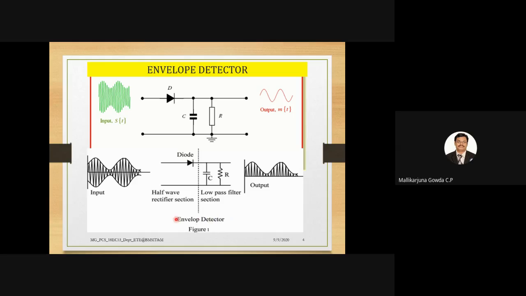Okay, so why is it called an envelope detector? Because it tracks the envelope of the AM modulated signal. That is why it is called an envelope detector. So is it understood about this circuit? What I said, a very, very simple circuit. Okay. Is it clear or do you want me to repeat once again?